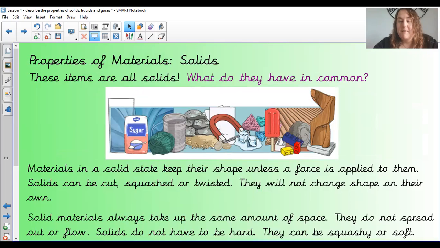And hopefully you'd have said something like this. Materials in a solid state keep their shape unless a force is applied to them. Solids can be cut, squashed, or twisted. They will not change shape on their own.